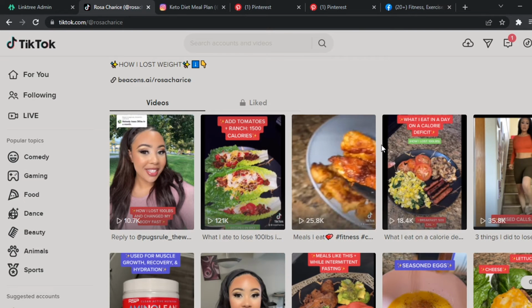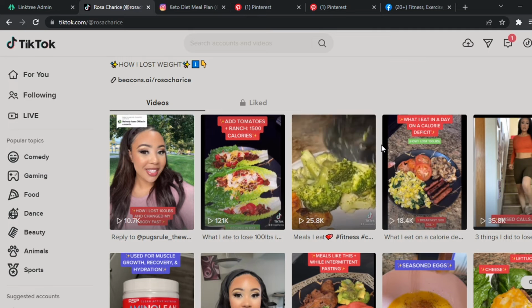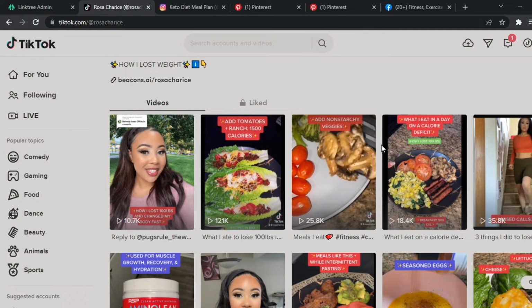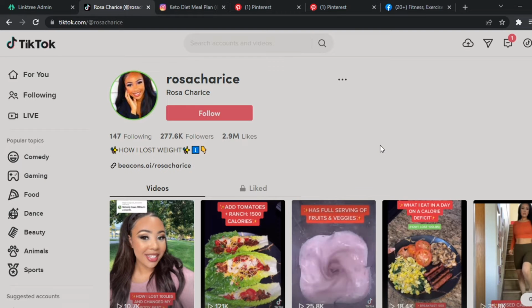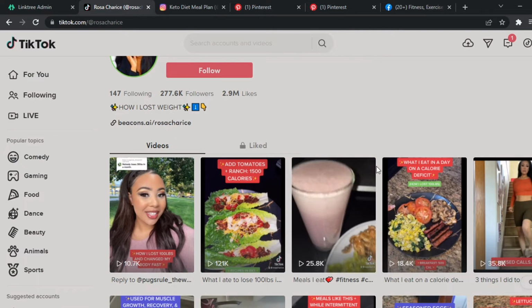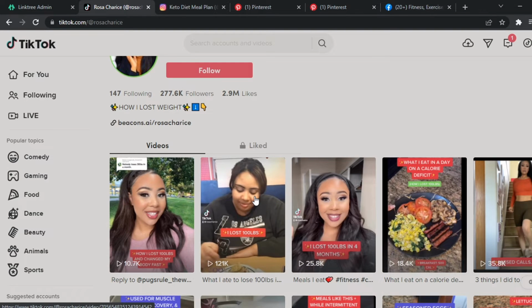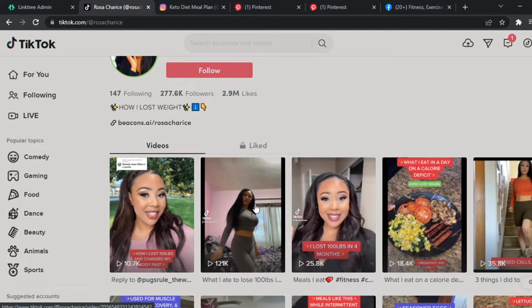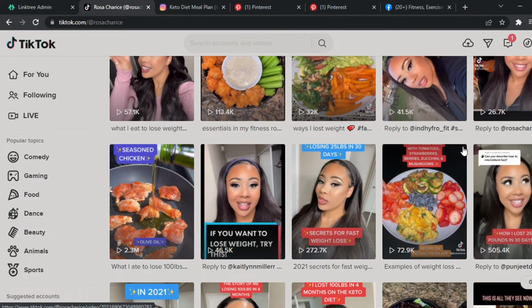So whatever niche you pick, you want to choose a top creator and model them, and see what they're doing to be able to get hundreds of traffic to their page to be able to make money. This page right here is based on weight loss and keto diet. As you see, she's showing different products to lose weight, such as tomato with ranch, showing how many calories she's had and how she lost some weight in 4 months. And basically right here, she's getting hundreds of traffic on a daily basis.